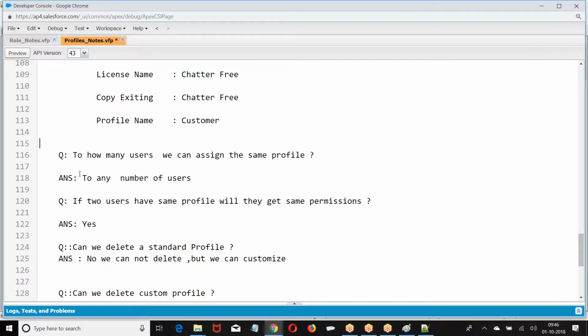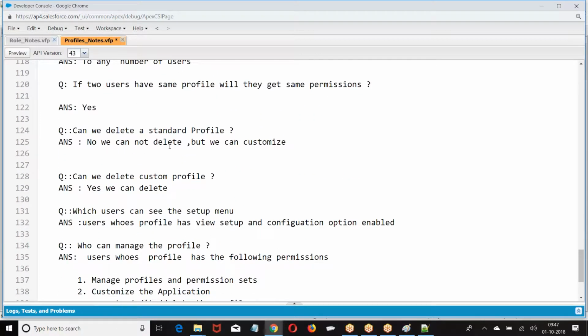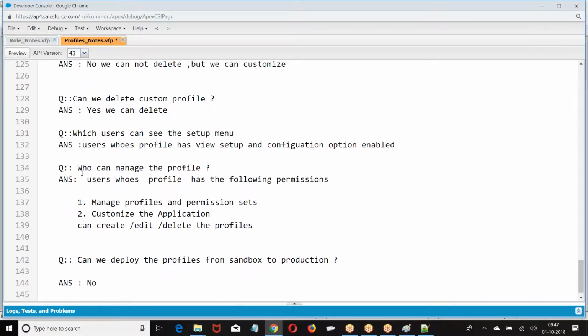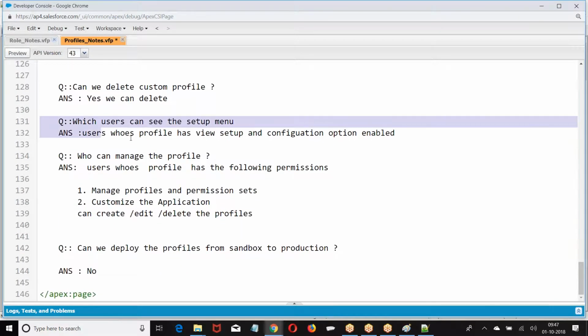So if two users have the same profile, will they get the same permission? Obviously. If two users have the same role, will they get the same permissions? No, because role will not control permission. Profile will control permission. Can we delete a standard profile? No, we cannot delete it. Can we delete a custom profile? Yes. Which user can see the setup menu? There is a permission.